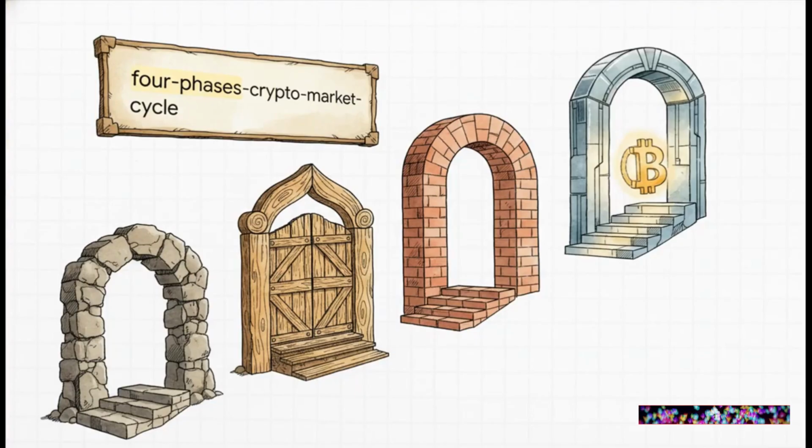And then, the Crypto.com URL gives us the anatomy of that 4-year window, with 4 phases crypto market cycle. Okay, so our theory's getting super detailed now. It takes 4 years, it's triggered by a halving, and within that time block, there are exactly 4 distinct phases. Market experts generally break this down into a step-by-step cycle. First, accumulation, where volatility is low and smart money quietly builds positions. Second, the expansion or bull phase, which is a strong trend with higher highs. Third, distribution, where the market chops sideways and smart money exits. And finally, markdown, the sharp, panic-inducing bear market sell-off. The asset moves through these specific stages before the whole shebang repeats itself.